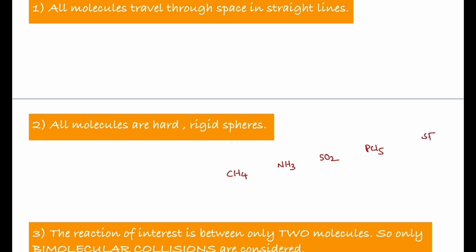PCl5 or SF6. According to the concept of chemical bonding, the shape of methane molecule is tetrahedral, ammonia is pyramidal, sulfur dioxide is angular, PCl5 is trigonal bipyramidal, SF6 is square bipyramidal. If you see, none of these molecules has a spherical shape. But while defining and deriving collision parameters, all molecules were assumed as spheres. They have a spherical shape. That is the assumption.